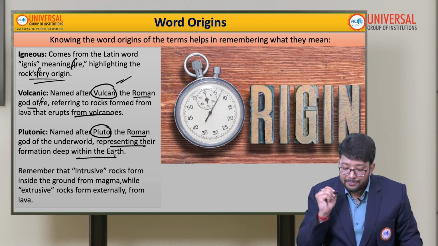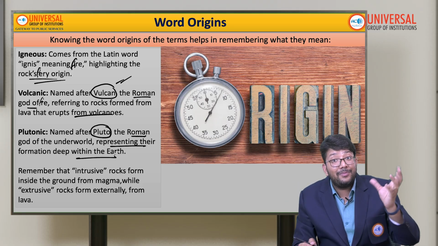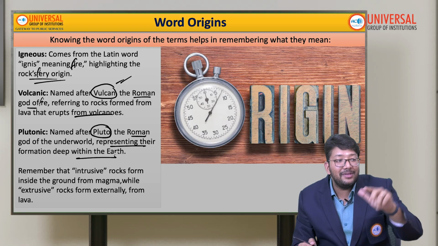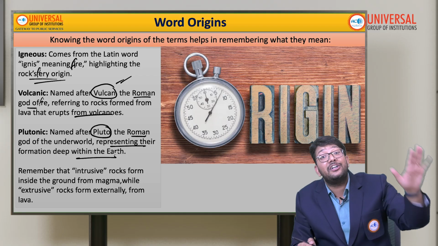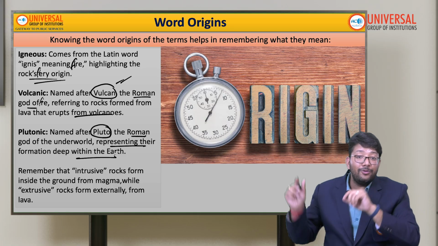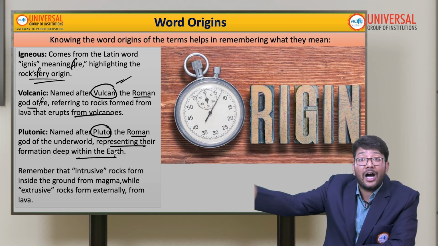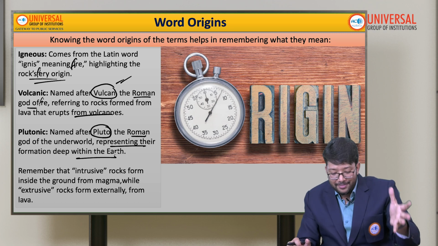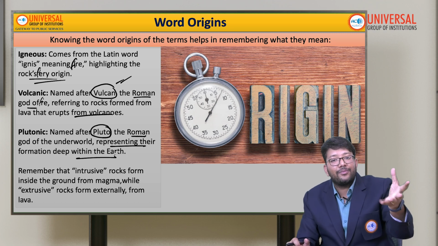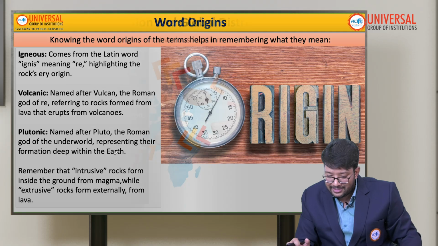So plutonic means intrusive. Intrusive means the rocks are forming beneath the surface in the depth, like batholiths, remember? So this is called plutonic. This is how you learn about the intrusive rocks, from the ground, from the magma, while extrusive rocks are from the external, from the lava itself.